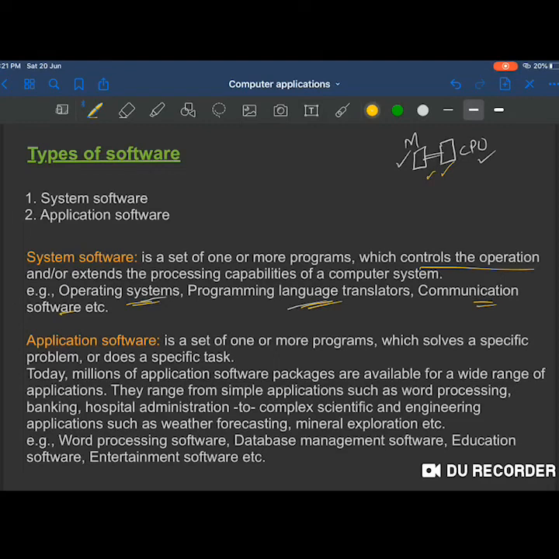Okay. So the next is application software. Application software is a set of one or more programs which solve a specific problem or do a specific task. Now, what does it mean by specific task?